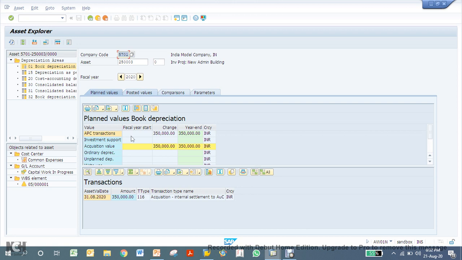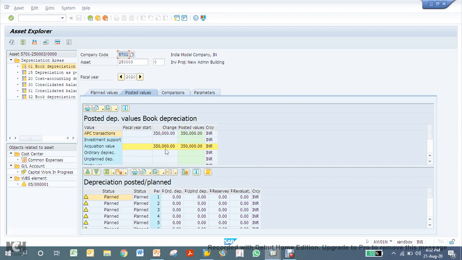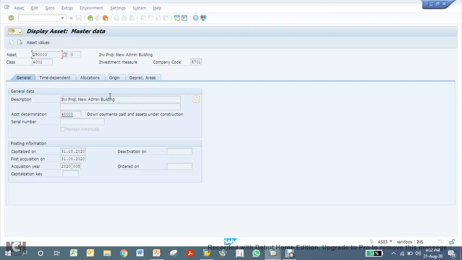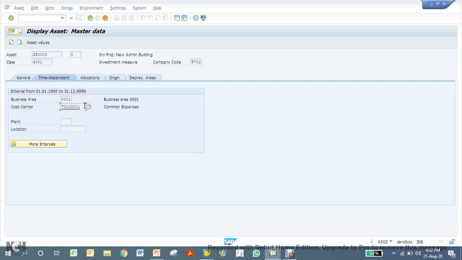See here you have 3,50,000 posted values, and there will not be any depreciation because it's an AUC asset. See, depreciation key is 0000, and we can see the asset master also. See here, this is my investment measure asset class. This is configured, and it used the cost center which I defined when I was creating the investment program and position.